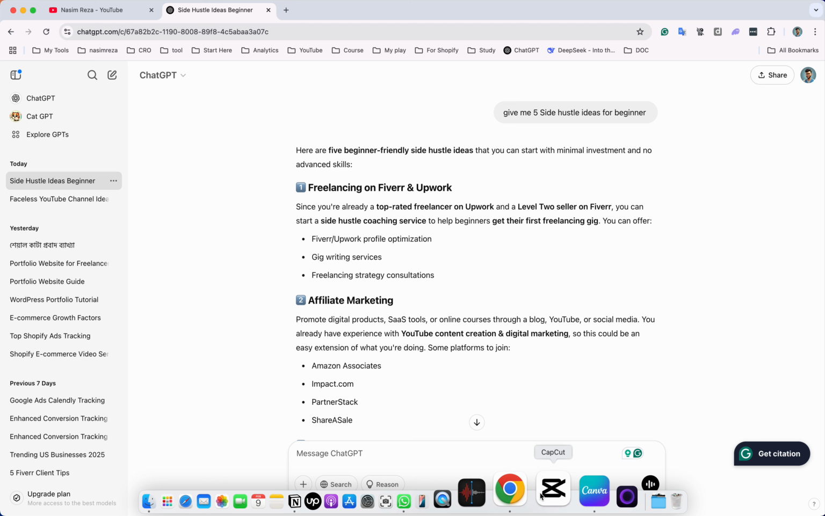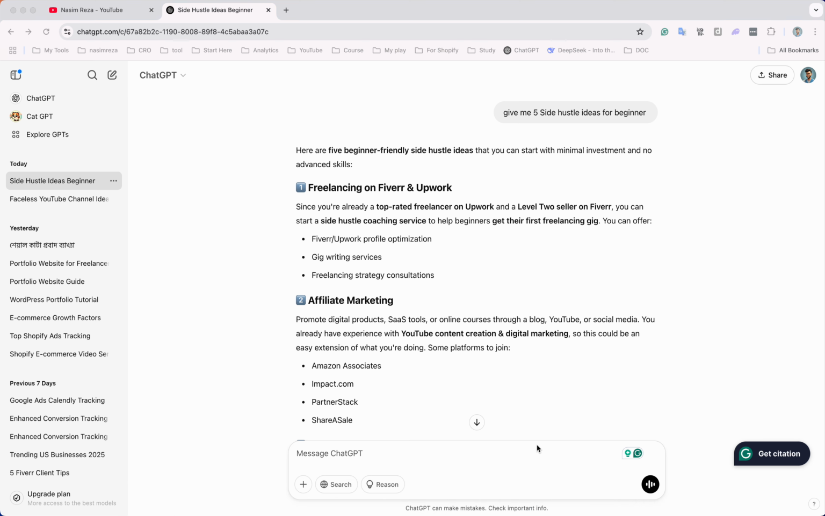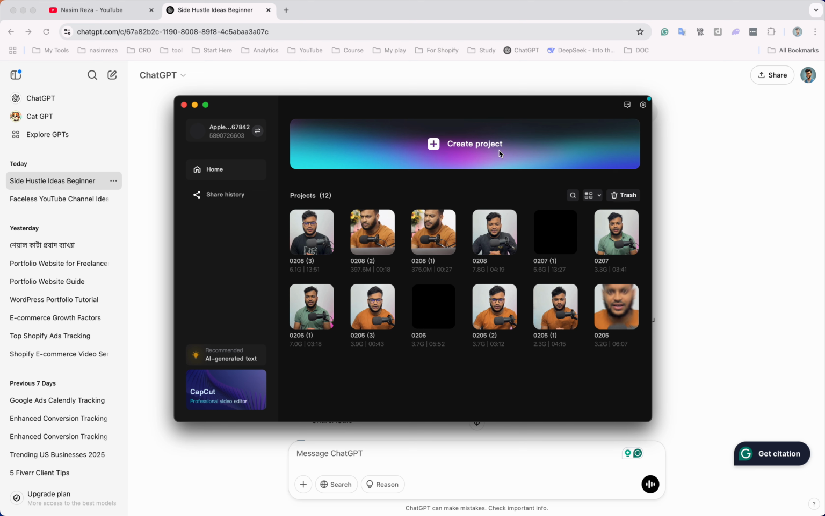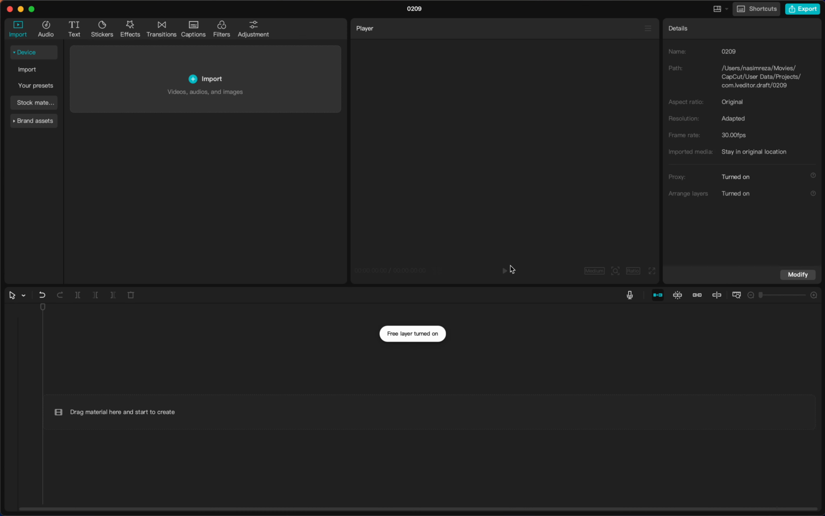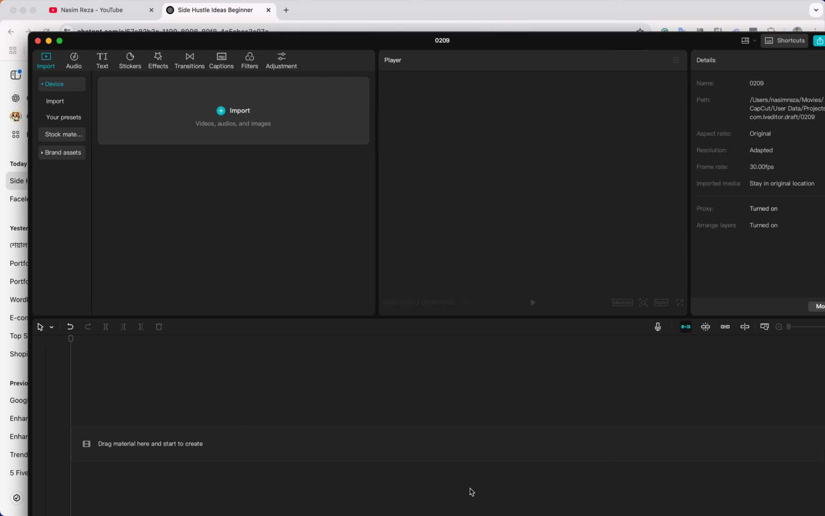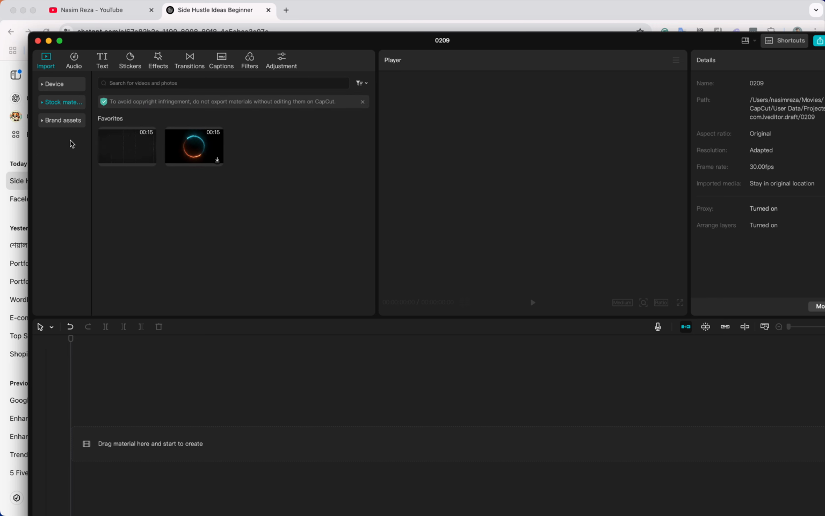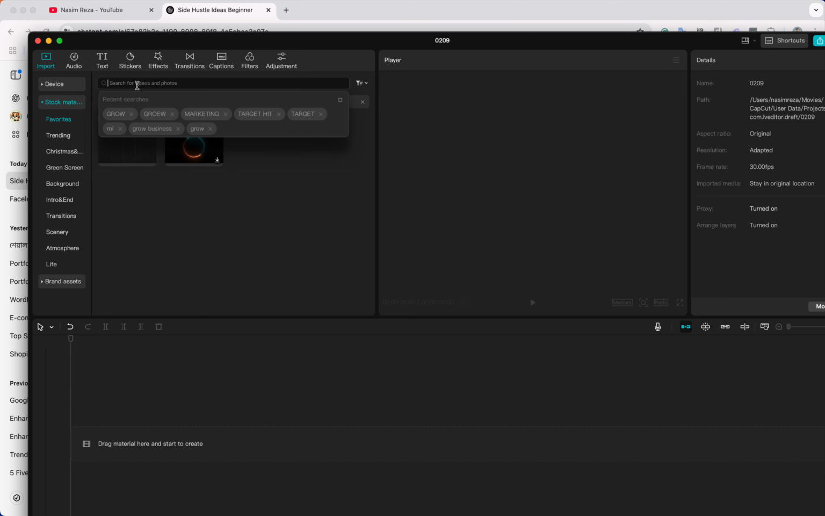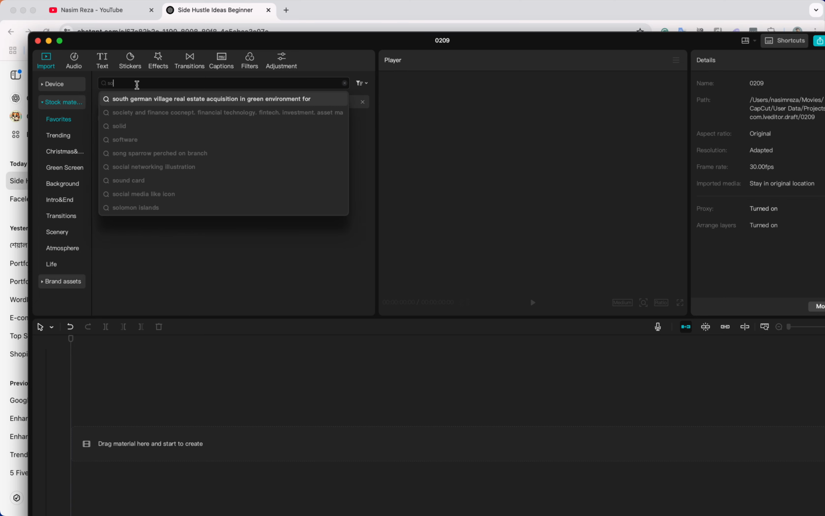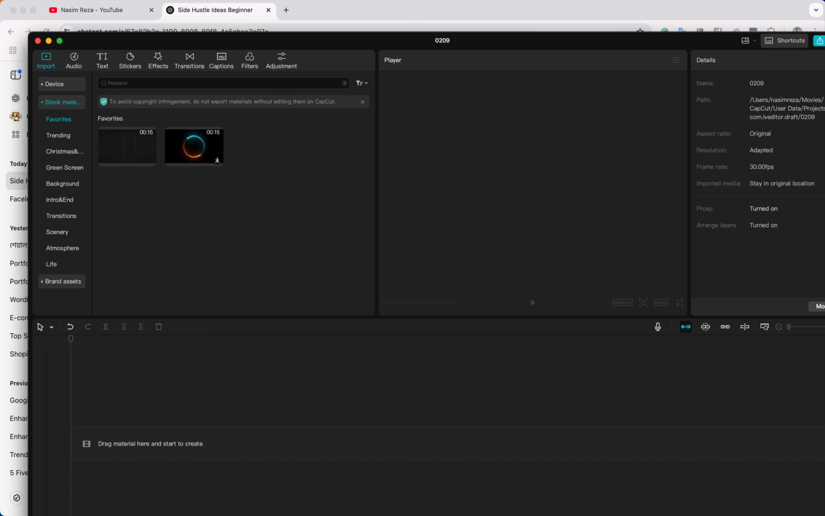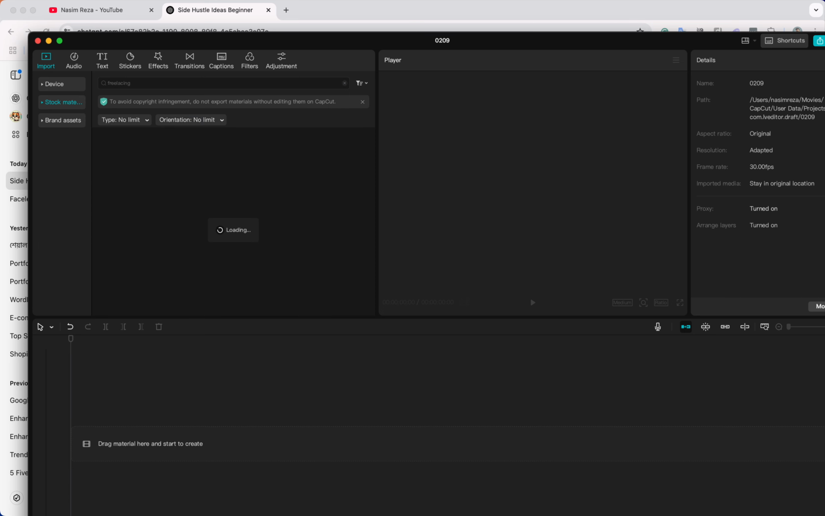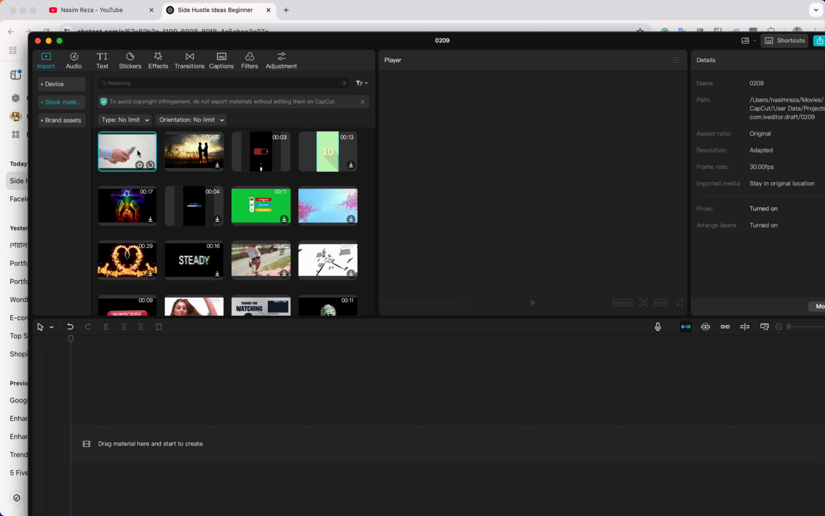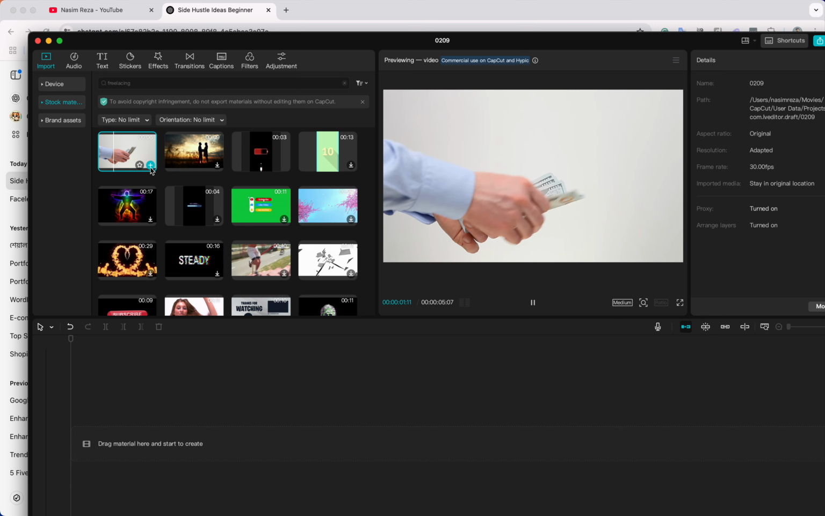Okay, let's see how you can do it. So open CapCut and create a new project. In CapCut you can easily generate the idea. So for example, freelancing. So here you can see with freelancing we are getting the stock footage.